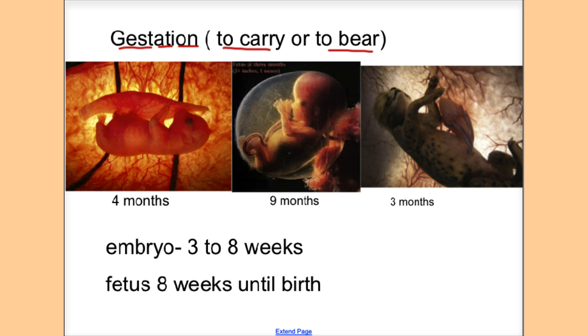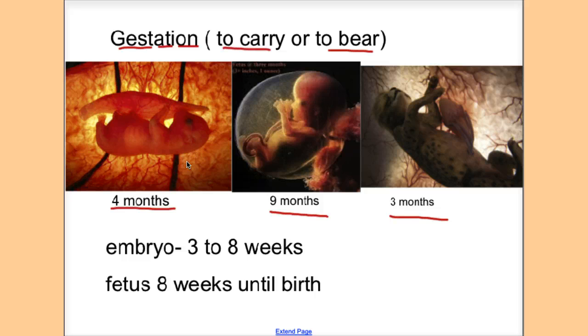For example, here you have the fetus of a pig, and the time that it takes is 4 months until the organism is fully developed. For humans, it is 9 months, and for a cheetah, for example, it is 3 months. So gestation period, again, is the period of incubation, is the period of pregnancy, is the time from fertilization to birth, and it differs from one organism to the next.